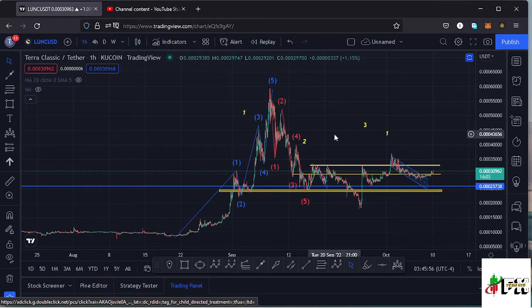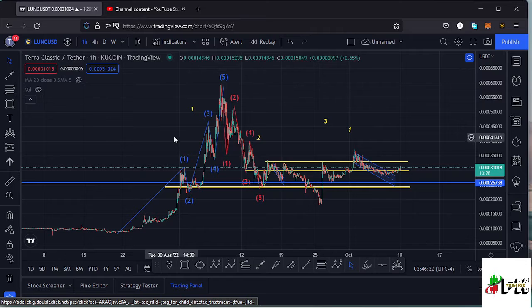I'll kickstart the video by giving a brief of what has been happening here on the LUNC chart. From these low prices that we had been trading within, we saw a very nice bounce to the upper side, which was obeying these Elliott wave structures, having a wave 5 taking us back to around the $0.00059 mark. And after making that high for that fifth wave to the upper side, we can now name this Elliott wave structure to the upper side as a higher Elliott wave count 1.